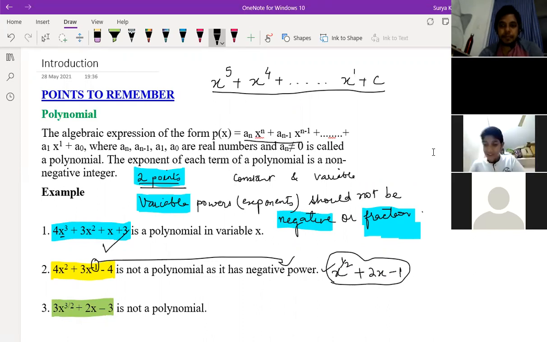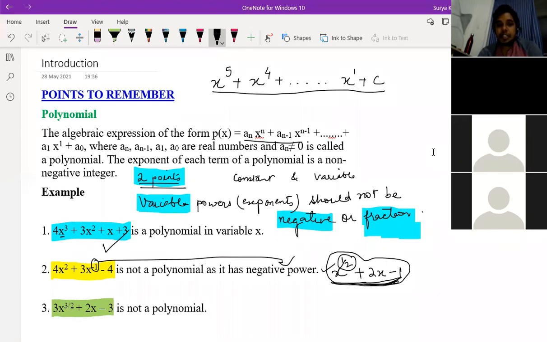Sir, you can't solve it, because even if you get a value, you'll still have to write it as x to the power of minus 2. See, children, by seeing this only, don't go about the answer. Right now, just try to understand that if this expression is given to you, if the variable power is negative or fraction, that should not be what? That should not be a polynomial.